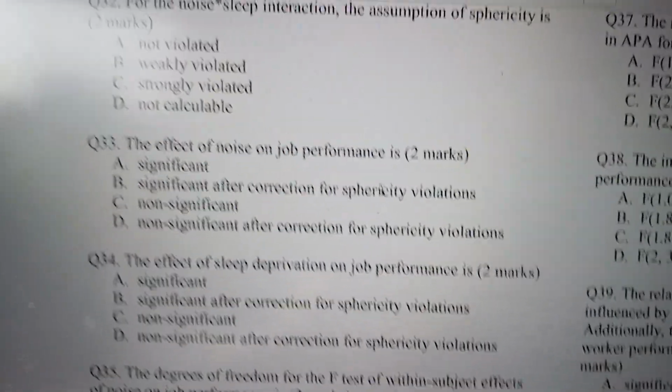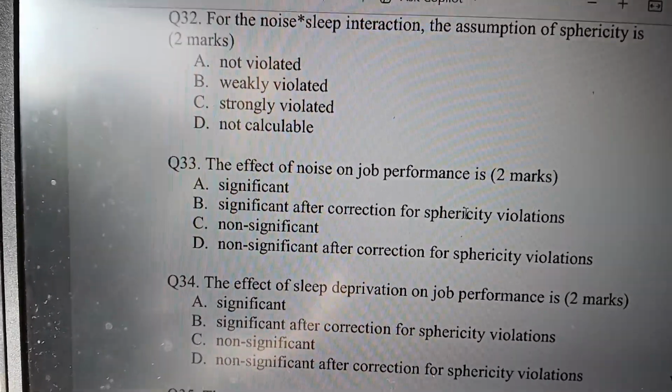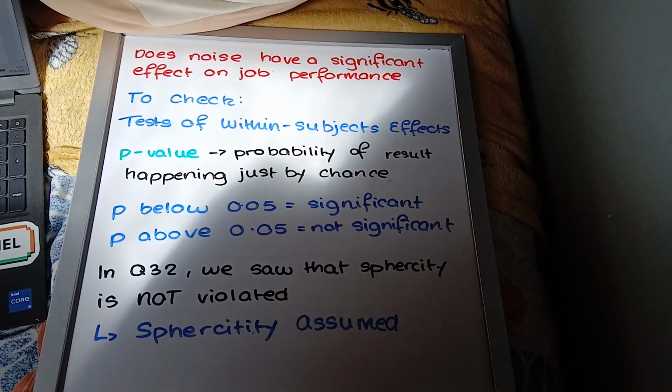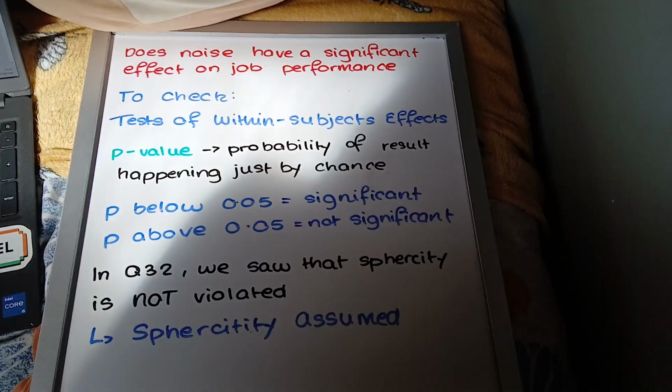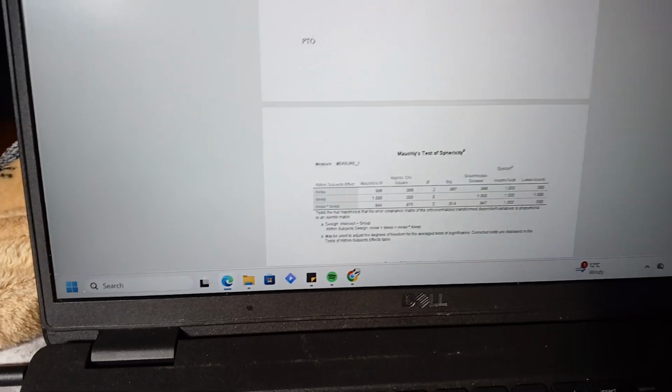For question 33, it's asking, does noise have a significant effect on job performance? So to check this, we need to go to the tests of within subjects effects table. So we're going to go down to that now, and we're going to look for the p-value or the significance value. That one is this one here. So we're going to go to noise.